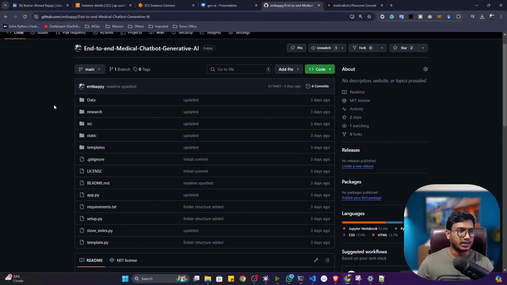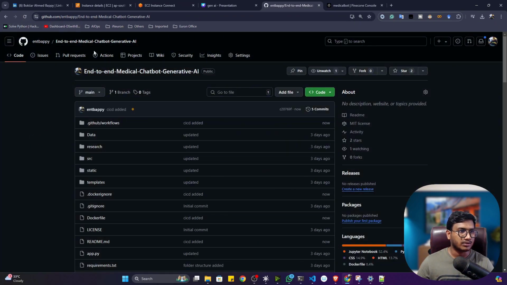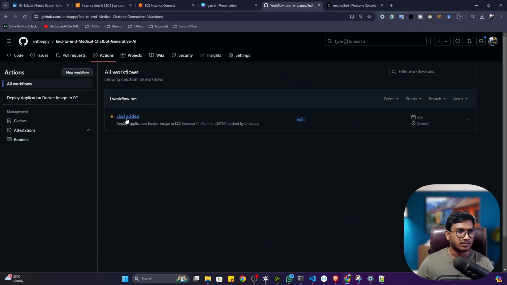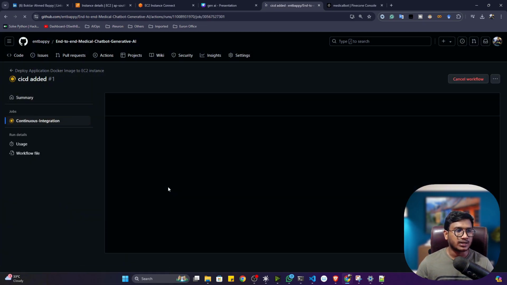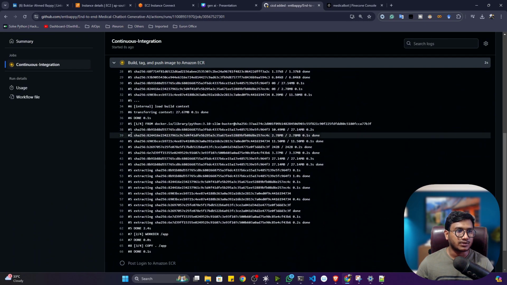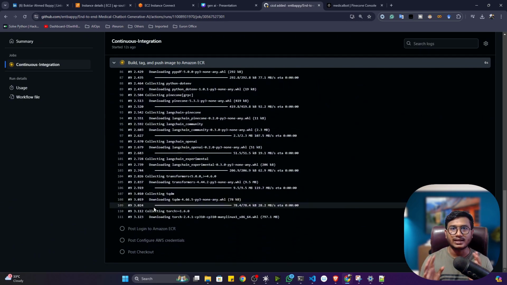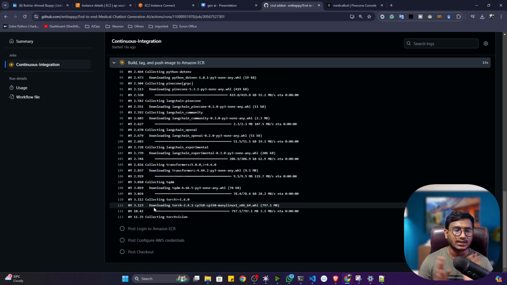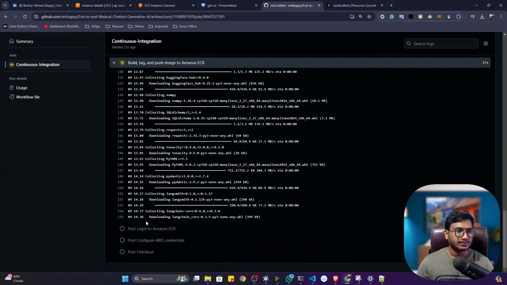Now if I go back to my GitHub and refresh here, it will start running my action. Now just go to Actions. Now see, my action is running. First of all, it is running the continuous integration. Inside continuous integration, first of all, it will authenticate with my AWS ECR, build the Docker image, and push it to the ECR. Okay, everything will happen automatically. It's just a one-time setup, guys. Next time, you don't need to set it up. You just need to write the code and push it to GitHub. Automatically, it will push to, let's say, the AWS server. Okay, now see.